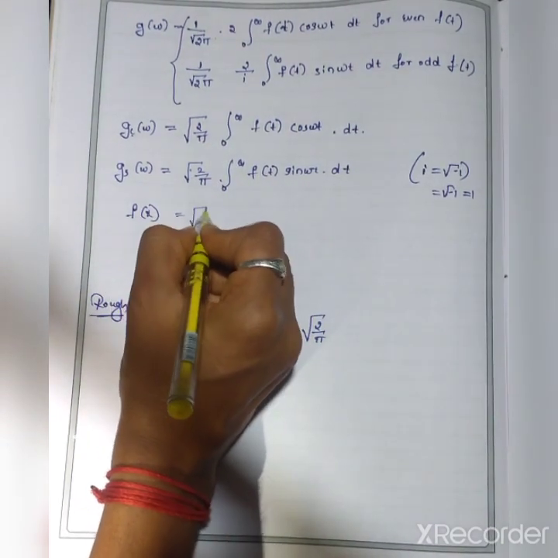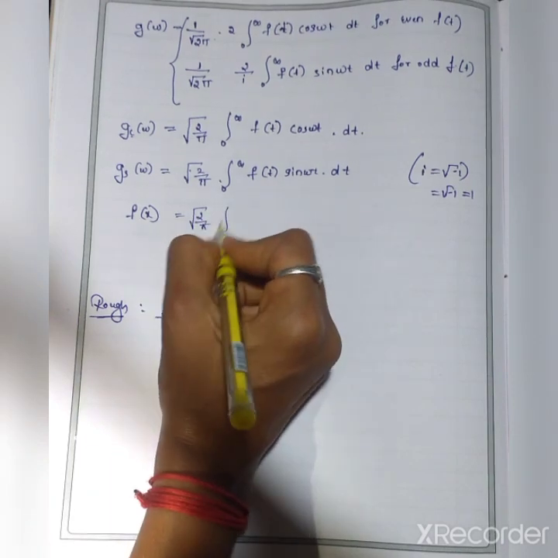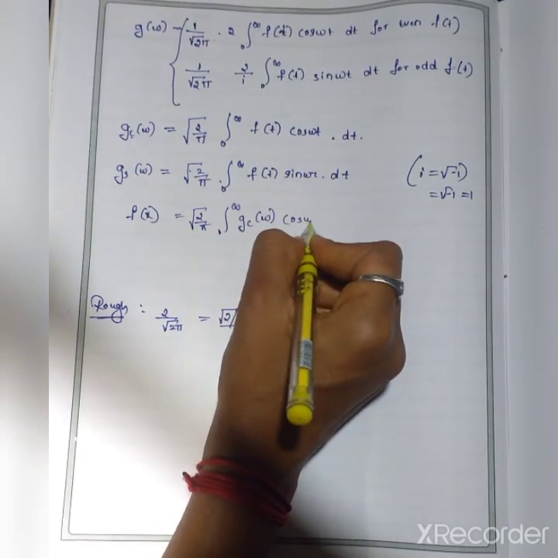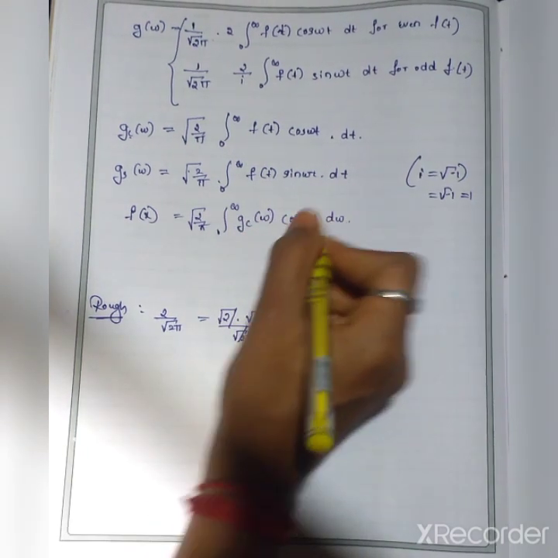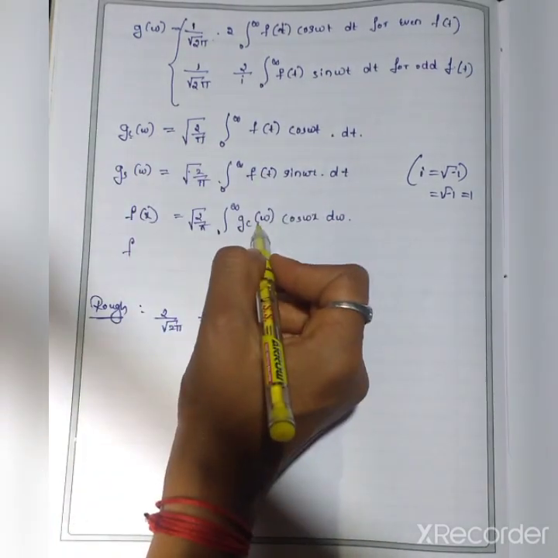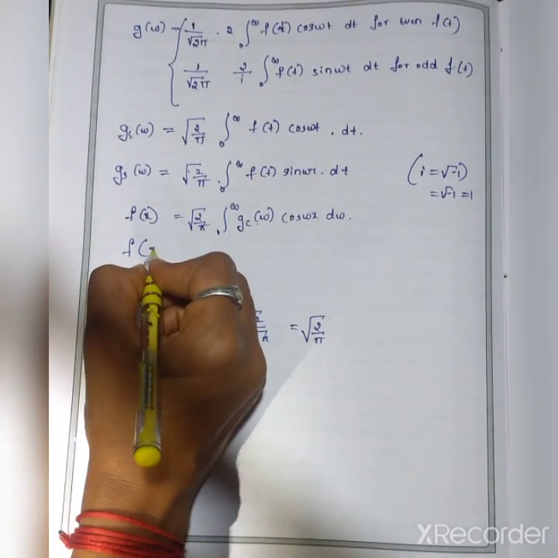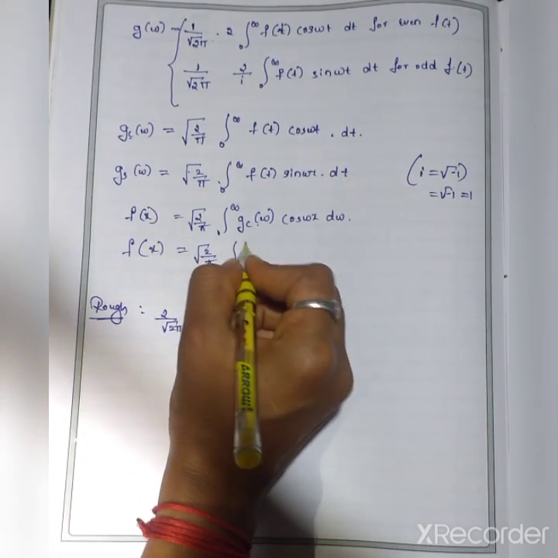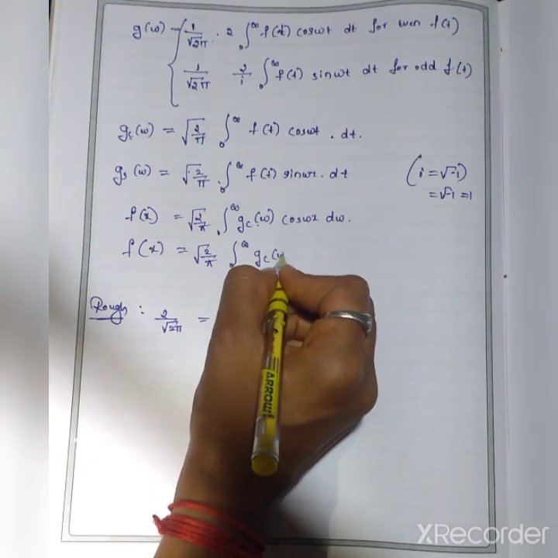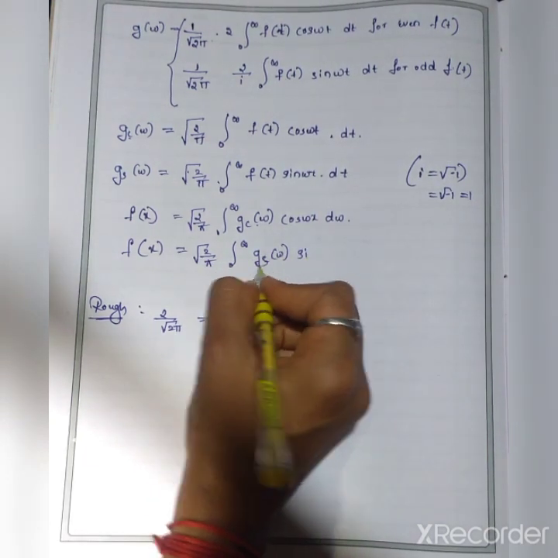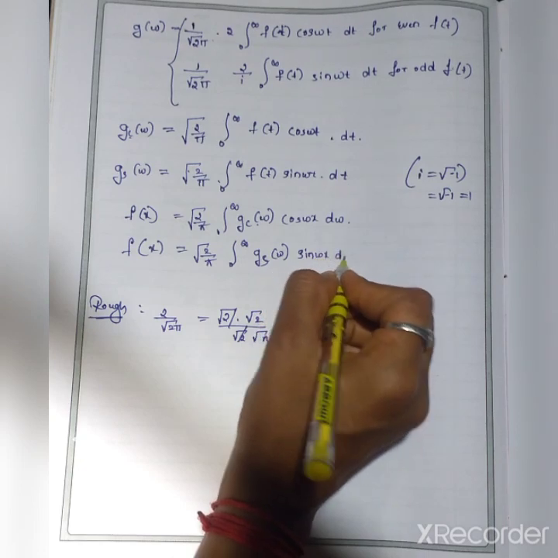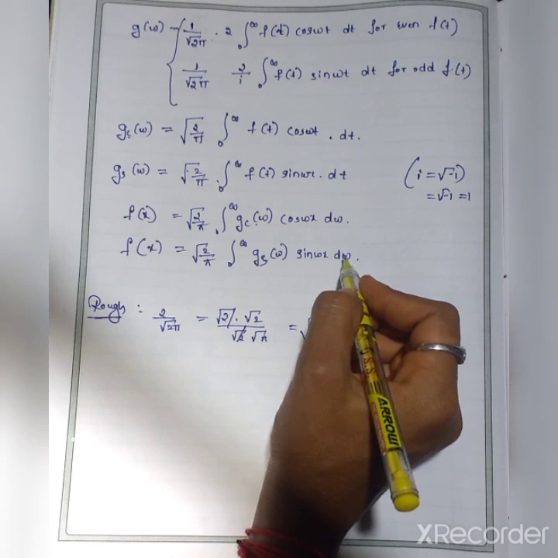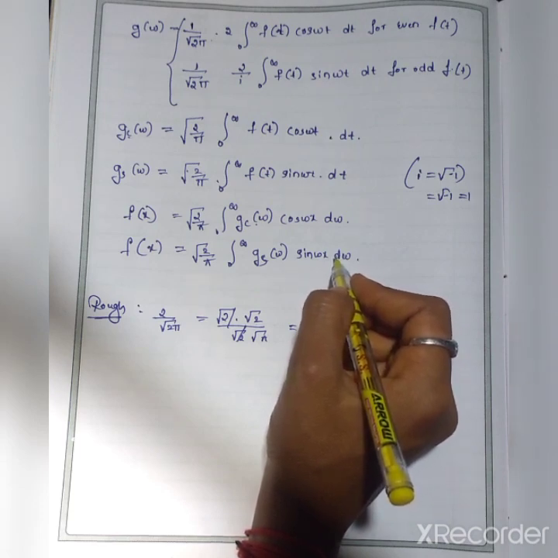Now f of x equals root 2 by pi integration from 0 to infinity gc of omega cos omega x d omega, and also f of x equals root 2 by pi integration from 0 to infinity gs of omega sin omega x d omega. So these two equations are known as the inverse Fourier transform, isn't it? So up to this much is clear.